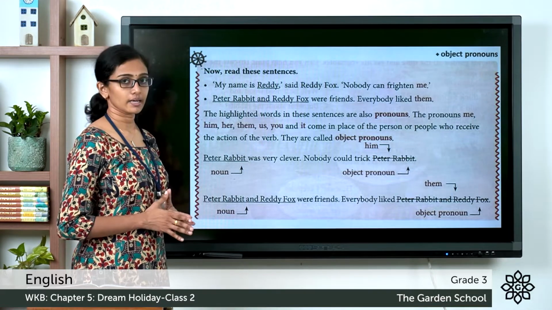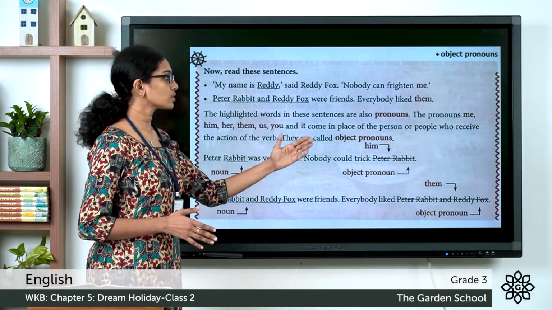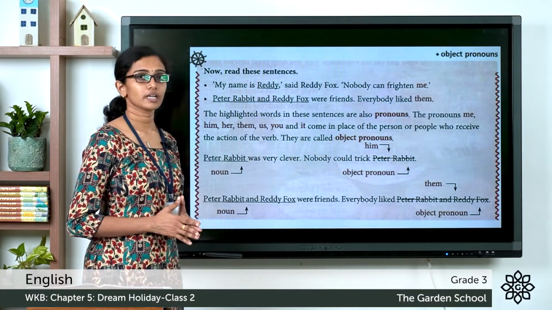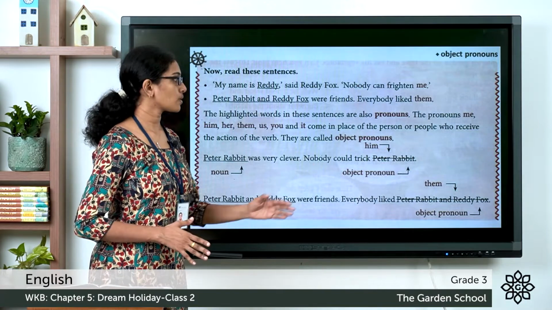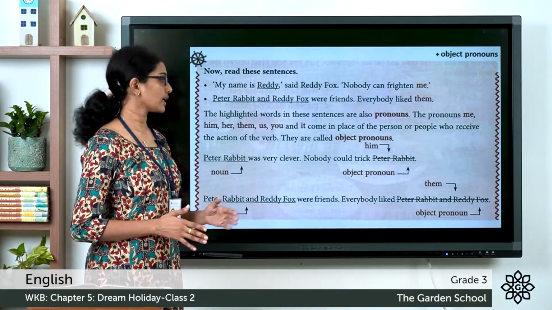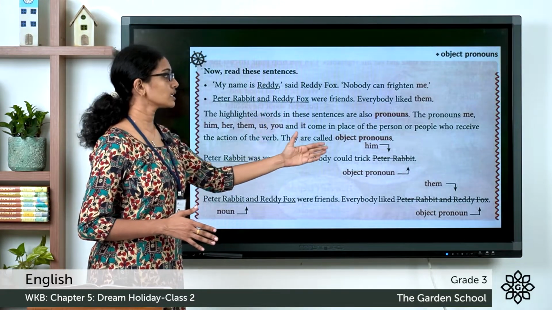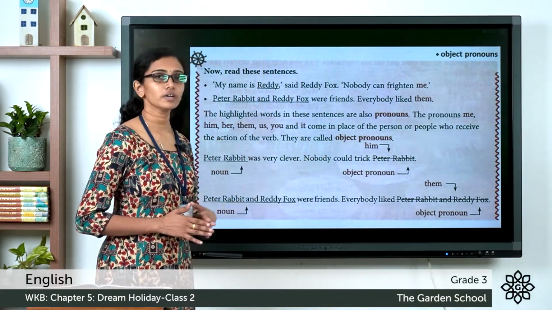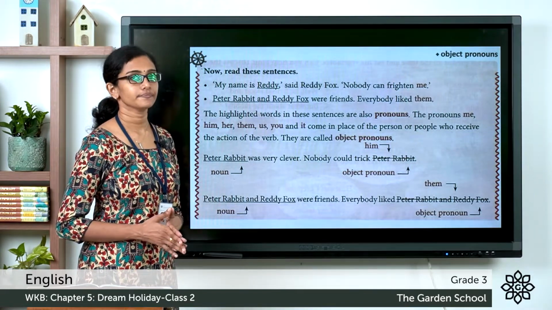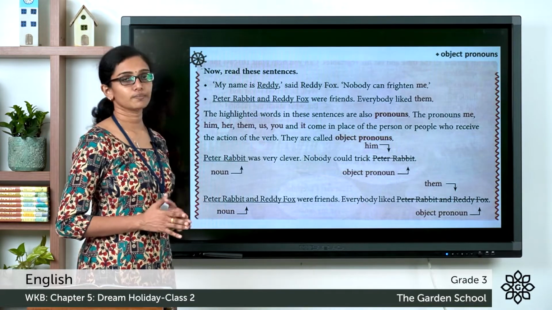Just as in these examples. Peter Rabbit was very clever. Nobody could trick Peter Rabbit. Instead of writing Peter Rabbit here again, you can use the pronoun him. So that it is Peter Rabbit was very clever. Nobody could trick him. The pronoun him is used instead of writing Peter Rabbit again. So pronouns such as these are called object pronouns.